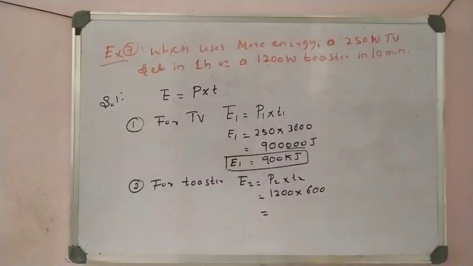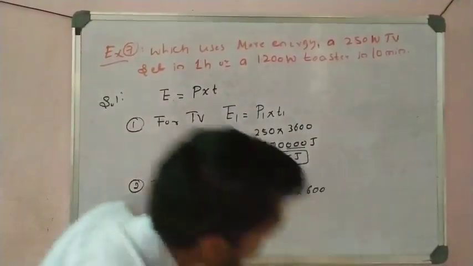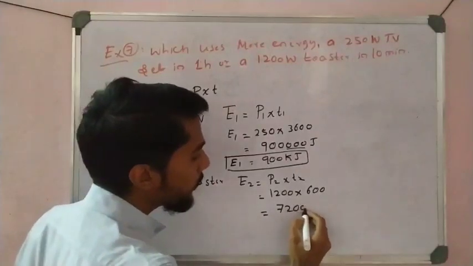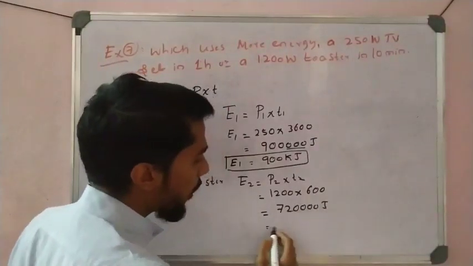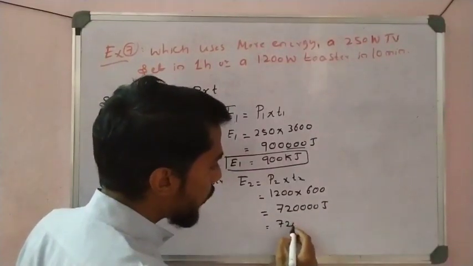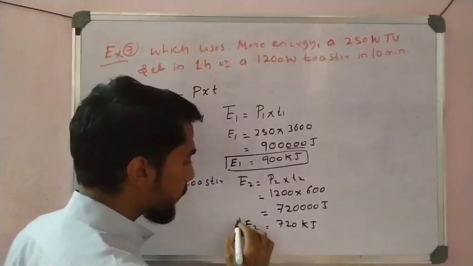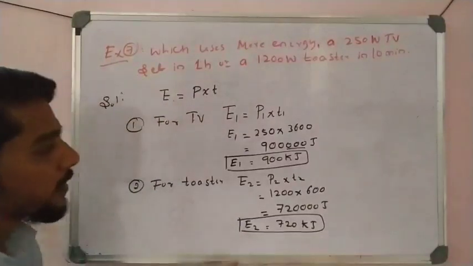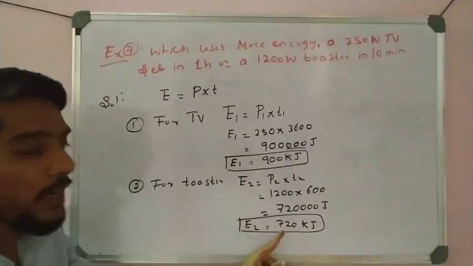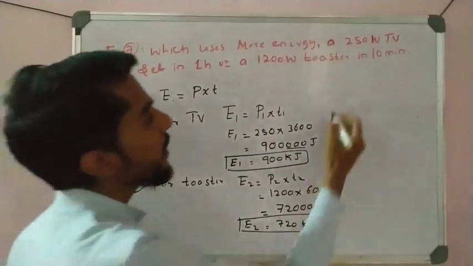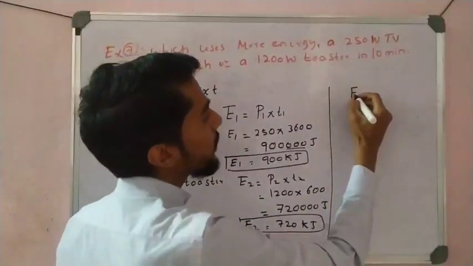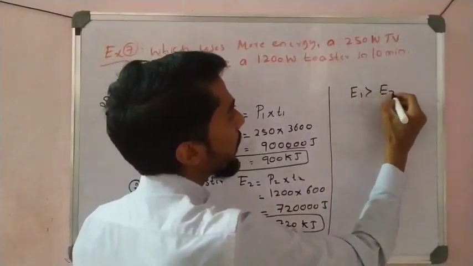So you get 7,20,000 joules, or 720 kilojoules. Students, E1 is 900, E2 is 720. Which is greater? The TV, therefore E1 is greater than E2.